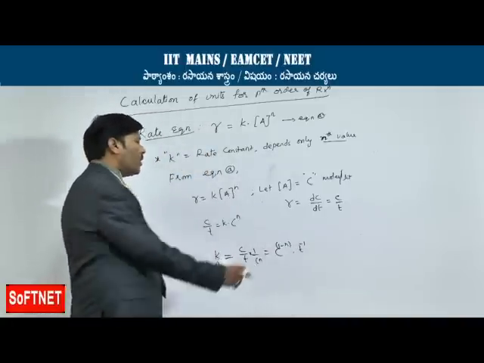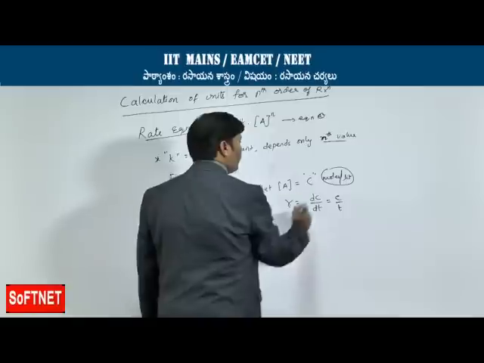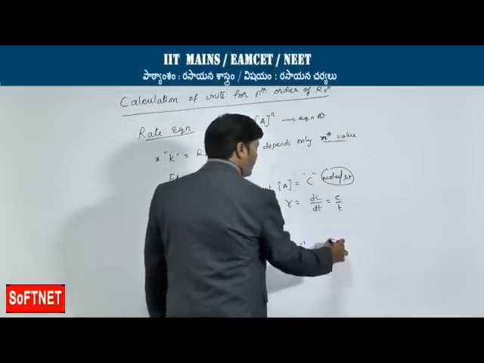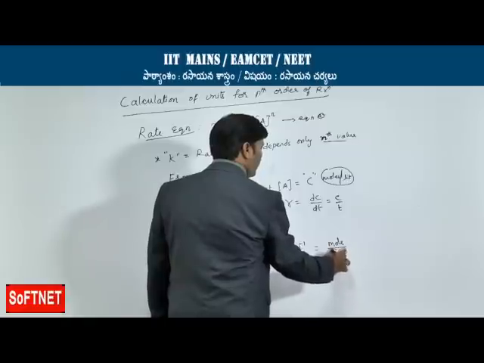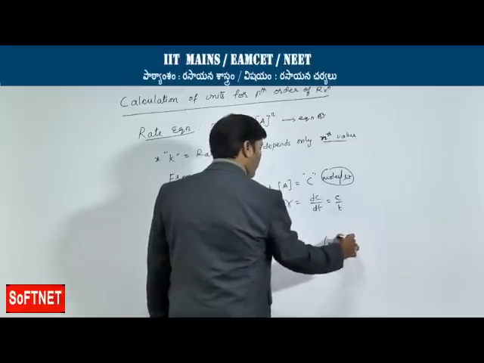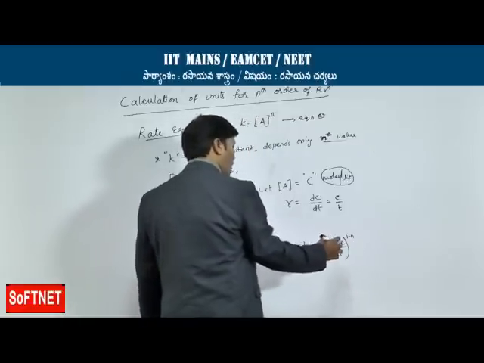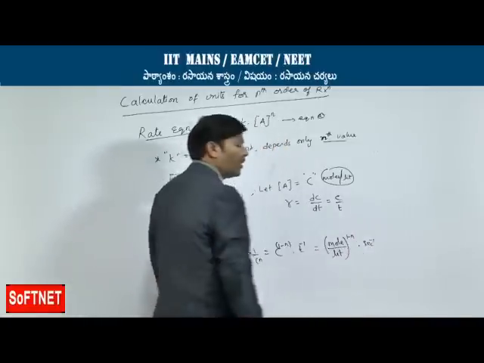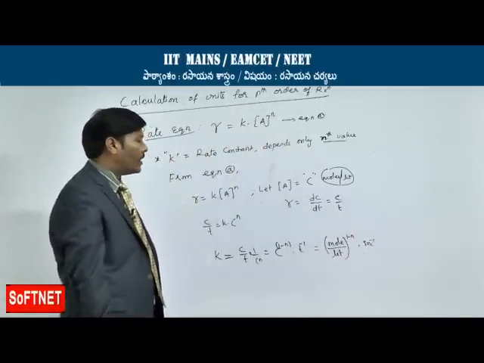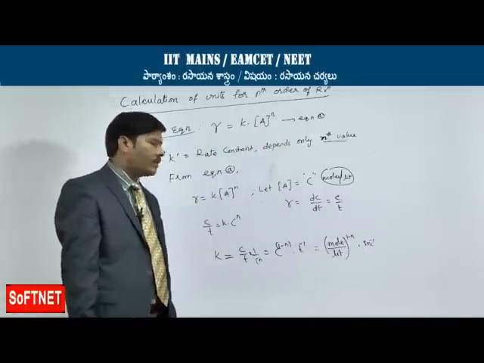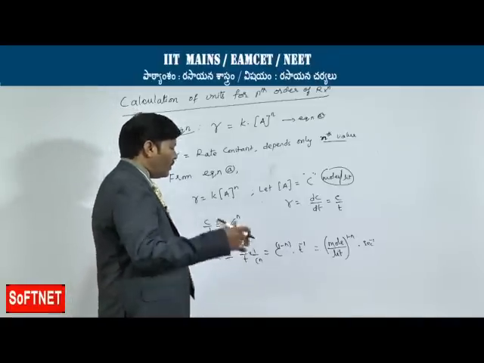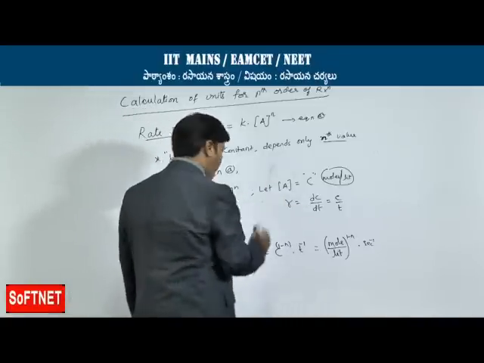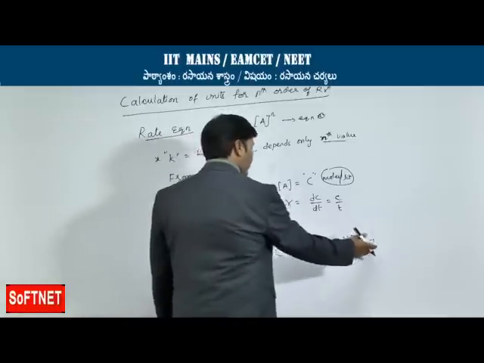Concentration is already expressed in moles per liter, I already gave you the units. So just substitute that: moles per liter whole to the power of 1 minus N, into time, and I am taking second inverse for our convenience. You can take second inverse, minutes inverse, hours inverse, whatever unit you want to adopt, depending on the numerical problem, but as of now let us take second inverse.